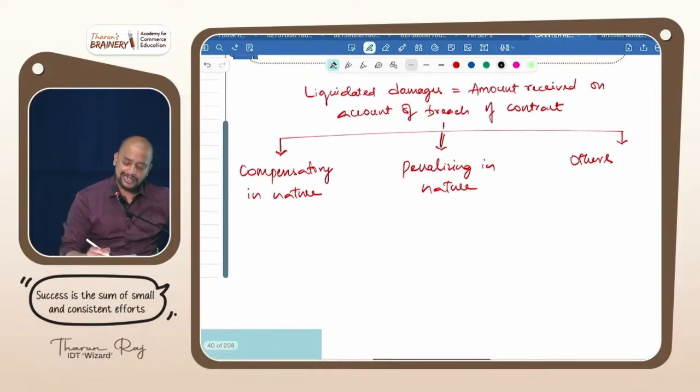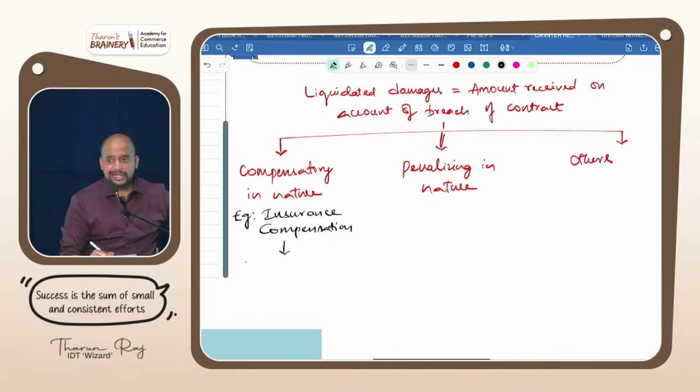Compensatory in nature, example, you write insurance compensation. What is the treatment? Is it consideration or not treated as consideration? Not a consideration. When it is not a consideration, it will become supply or not a supply? Not a supply.